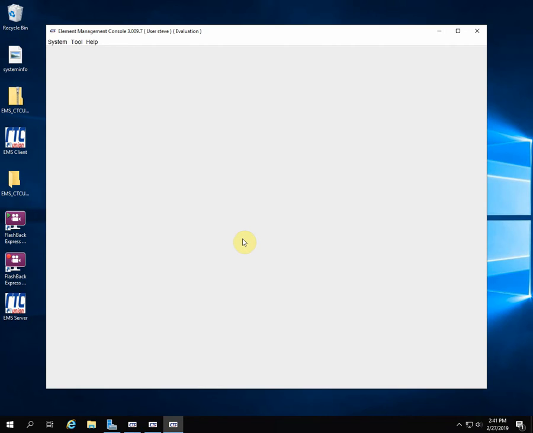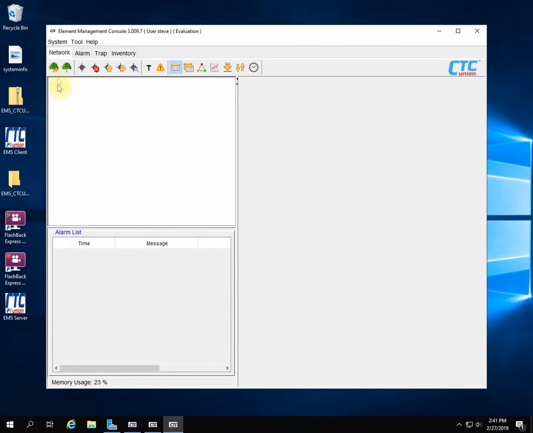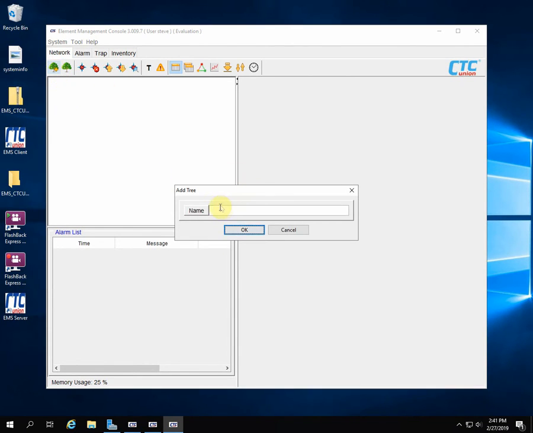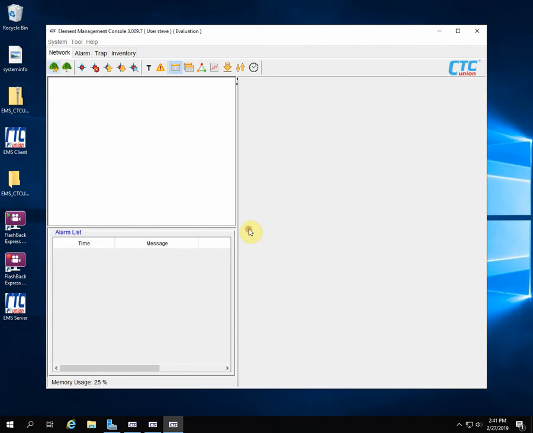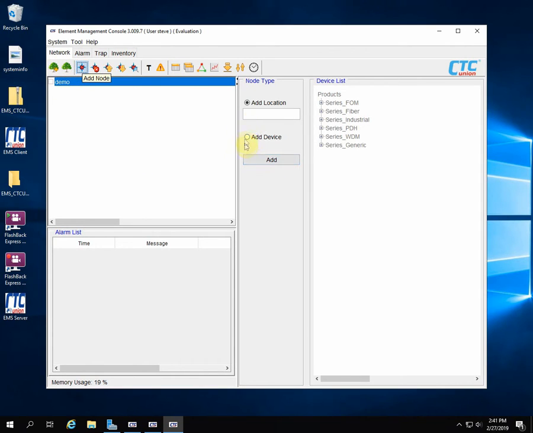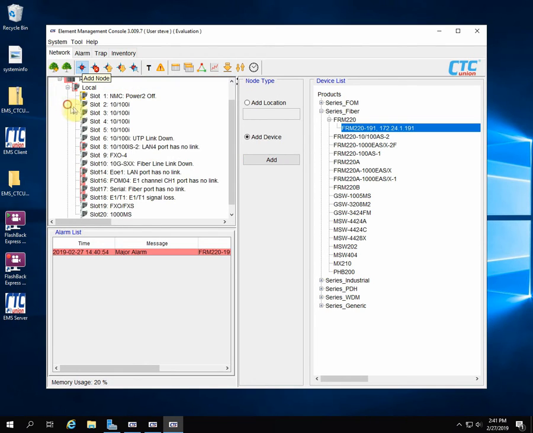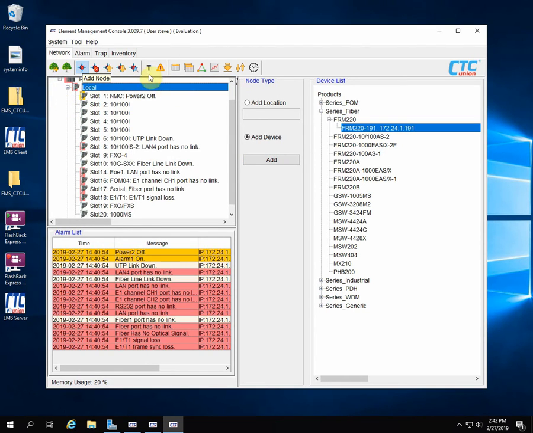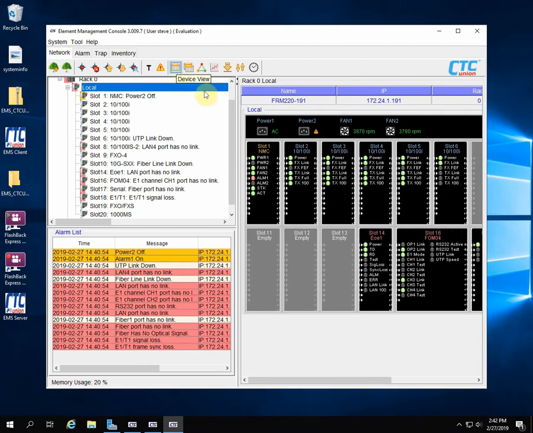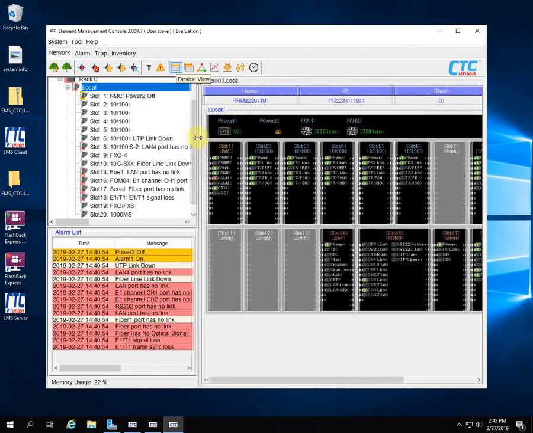And this is login. And I got a blank, so I'm going to select the tree and add a root or a demo node. The tree, and select the tree, and then add another node. I'm going to go directly to add a device. And I know the device is a 220, so add. And I can see the device here. And go to device view. And there's my device.